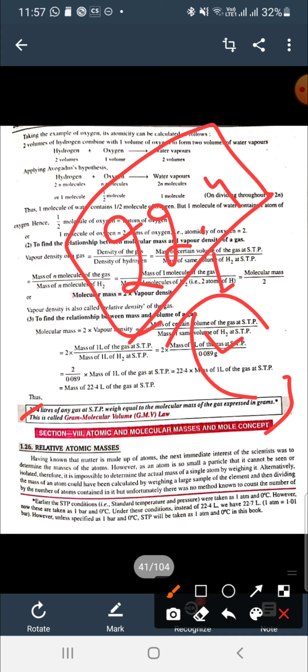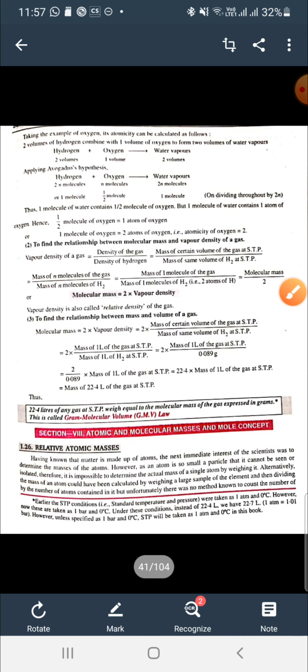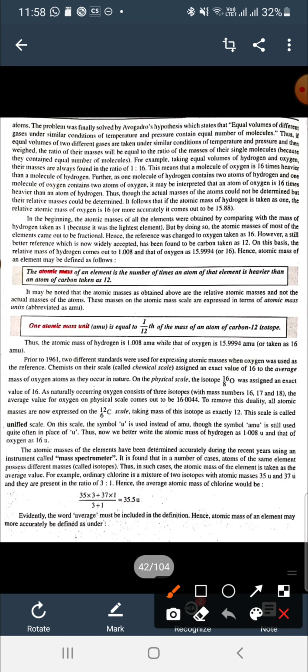So relative atomic masses. An atom is very small. It cannot be seen with the naked eye, even with some better microscopes. So how can we measure the weight of that particular atom? We cannot take an atom and weigh it on a weighing machine. So for this we are taking a reference, or we are using Avogadro's hypothesis.